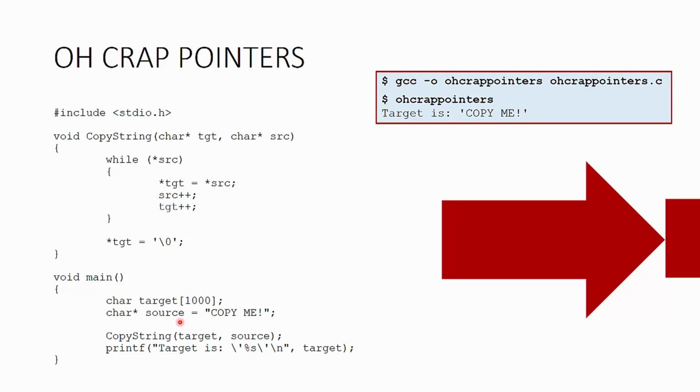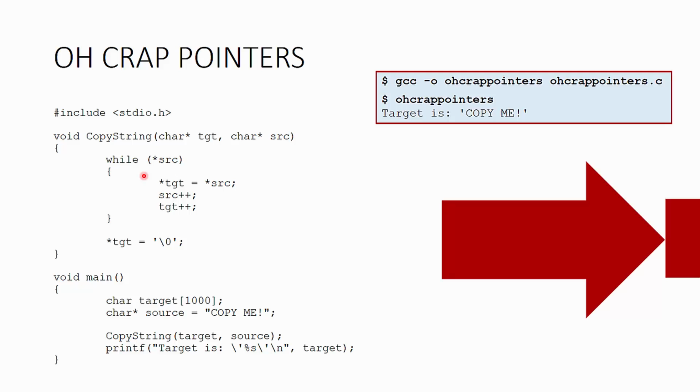And the value we're going to assign to this particular char star is "copy me." Then we'll run our copy string function with target and source. So here's our target array, which is empty, or at least has no defined values in it. And then we're going to pass in a pointer to our source string here. Remember, the name of any variable is going to be a pointer to it, or at least in this case because it's a char star. And then we'll print out the result, which is just the value of the string. So somehow we have taken source and copied it into target and then output that, and we see that.